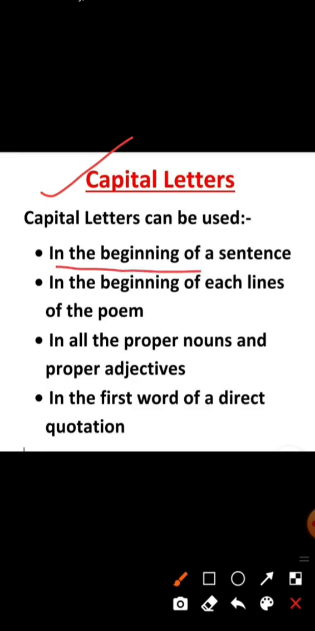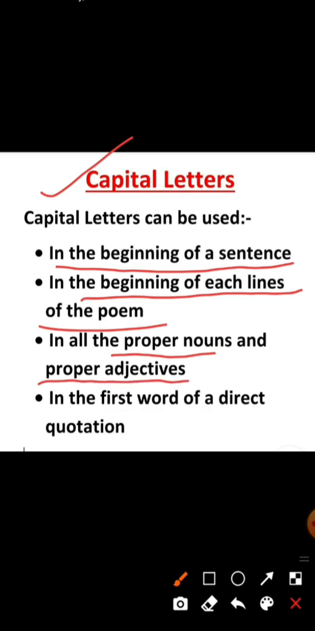In the beginning of the sentence, you all know, whenever we start a sentence, the first letter must be written in capital letter. Okay, and the next rule you can see, in the beginning of each line of the poem, whenever you read poems, you may find that each line of the poem is written in capital letter. Okay, so in third you can also see we also use capital letter for proper noun and